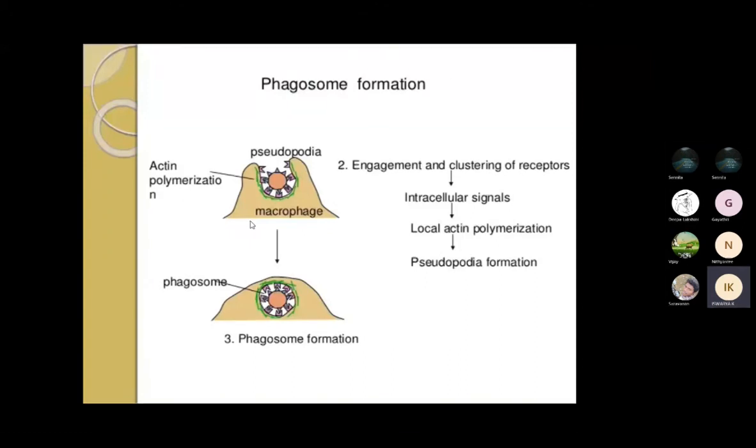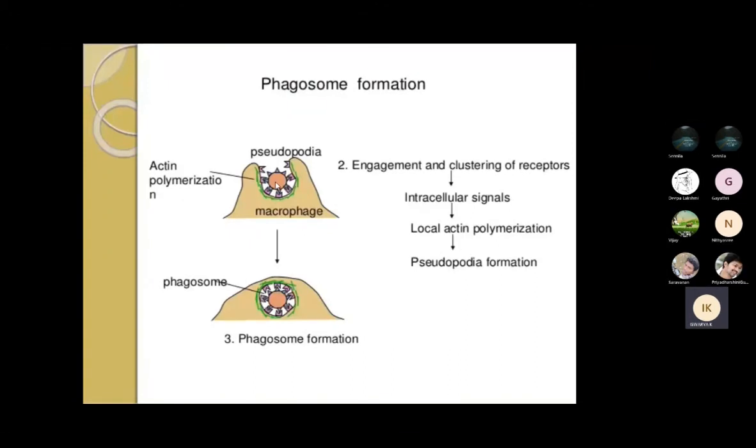This is your macrophage and this is your phagocyte. It is getting engaged with the outer layer, and it will create the phagosome inside that, creating one vesicle. That is called pseudopod formation, and local actin polymerization will take place.